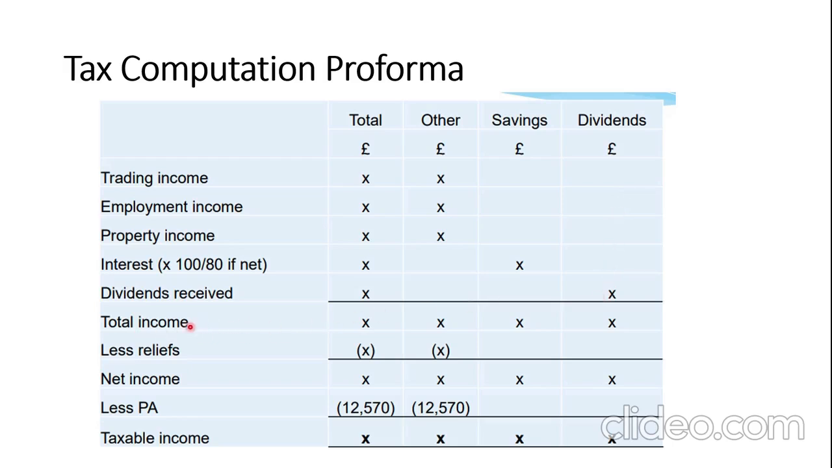Once you have done that, you now total all the columns. The total column will let you know whether your level of income makes you a basic rate taxpayer, higher rate taxpayer, or additional rate taxpayer. Once you get that, you now deduct the relevant relief, which leads you to the net income. After net income, you now deduct your personal allowance to get your taxable income. Follow this system and follow the pro forma logically, and you will not go wrong.